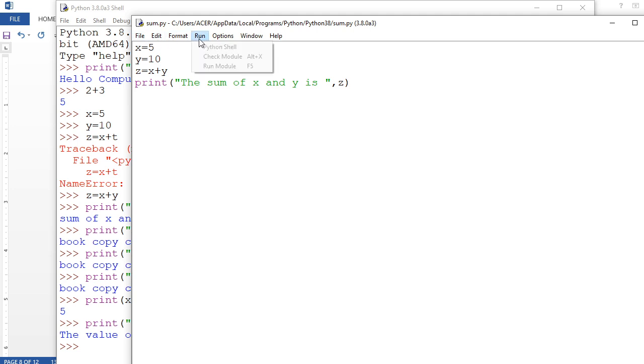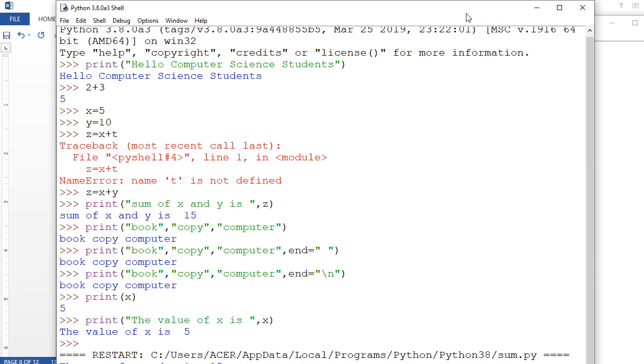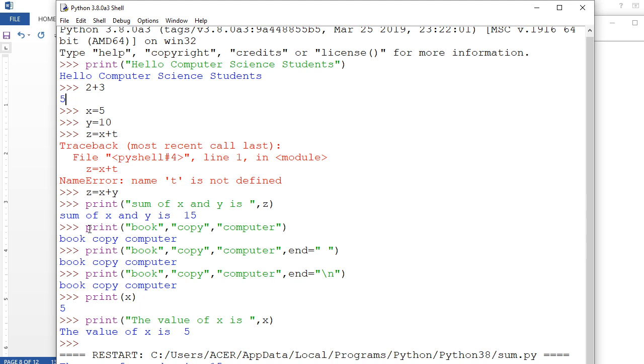So now I'm going to run it. Going to the run mode, see, it returns back to the cell. It is writing the sum of x and y is 15. The same thing you did here line by line, you have done here in the form of a program. So this is a Python program, and this one is cell interpretation, right?